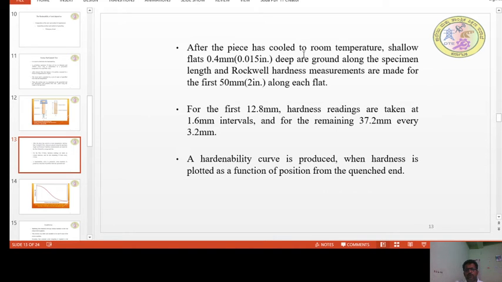After the piece has been cooled to room temperature, a shallow flat of 0.4 mm depth is ground along the specimen length, and Rockwell hardness measurements are made for the first 50 mm along each flat. This shows how the hardness is measured at what distances. And once the hardness is measured, the curve is prepared like this.